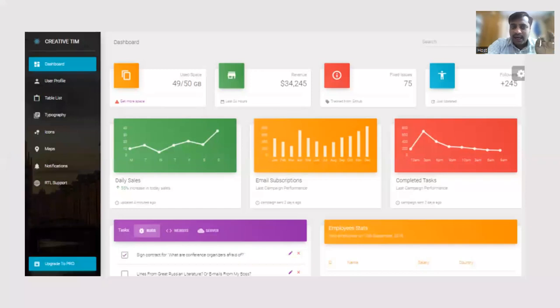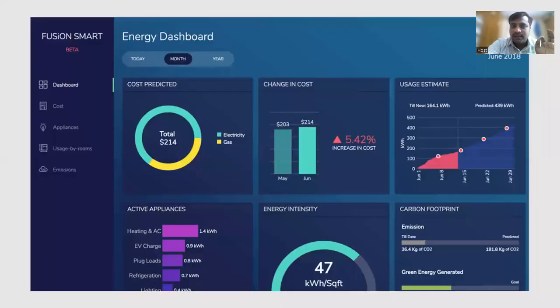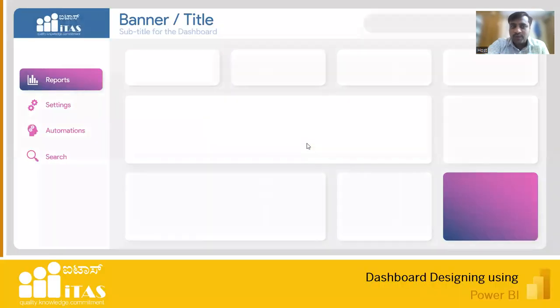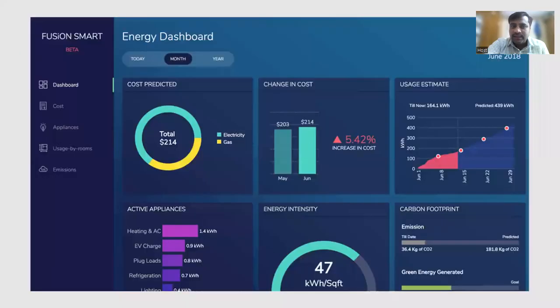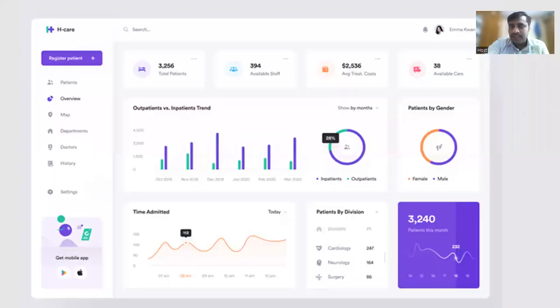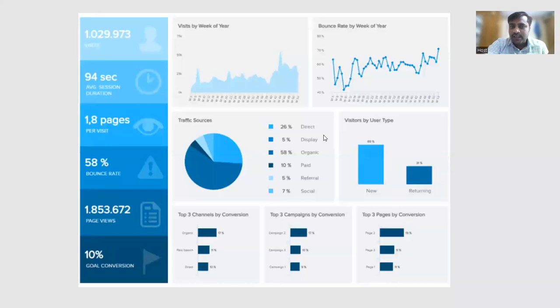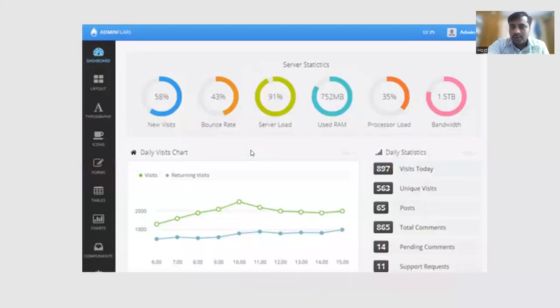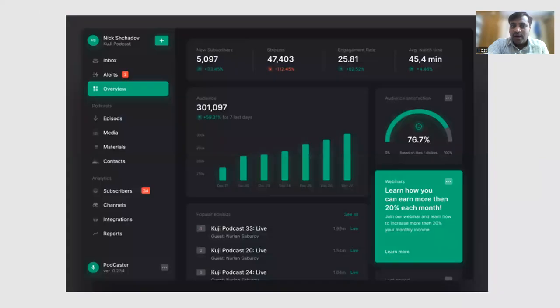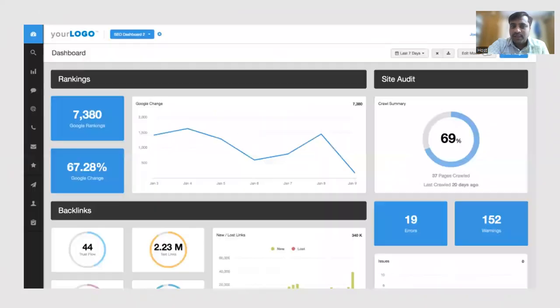Not exactly, but at least you should take some idea. See, it's exactly the same thing as what you see in this one, but I slightly changed a few things. Just go and check this dashboard. See this one. I'll show you this layout, how to do this very quickly. I'll show you in PPT how you can do this. Let me finish this PPT. See, all these are different dashboard designs.